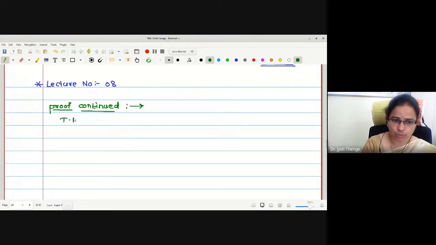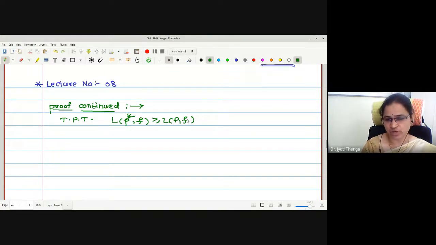What we wanted to prove, let me just recall: LP star f is greater than or equal to LPF. To prove this, I will take the subtraction of LP star f and LPF, and we will prove this difference is greater than or equal to 0. So let me find out the values first, and then we will have a subtraction.